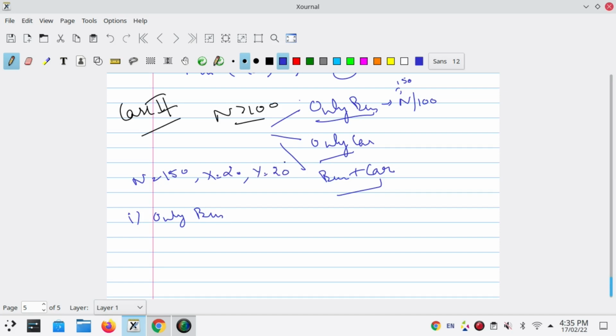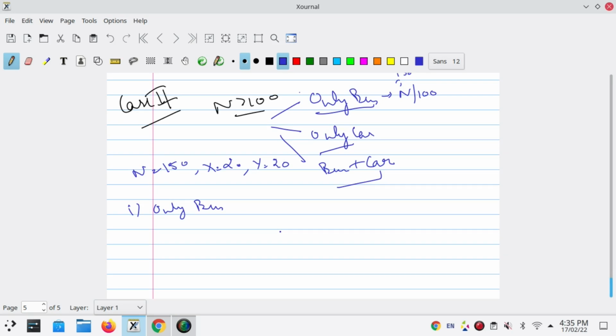In the case of only bus, first we check how many buses we need for proper division. n by 100, that is 150 by 100, gives us 1. But now 50 people are remaining, so we need to update our n modulo 100. Now n becomes 50.